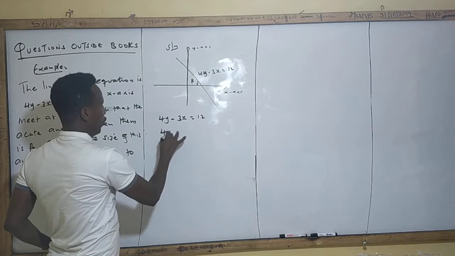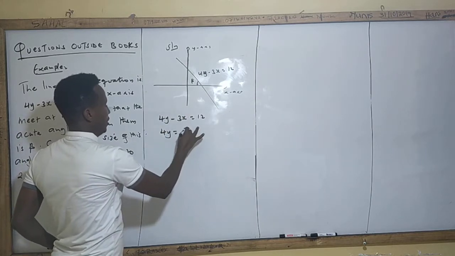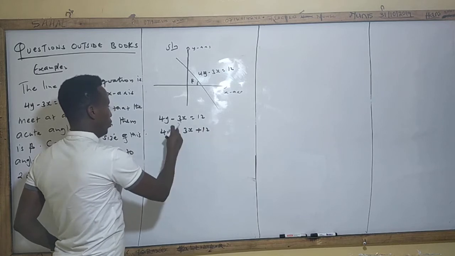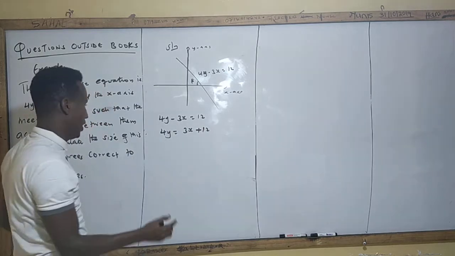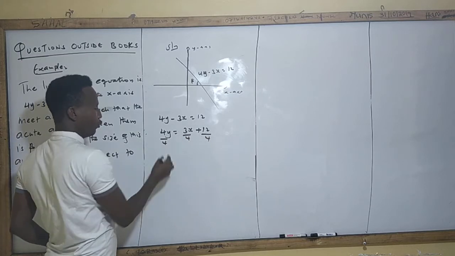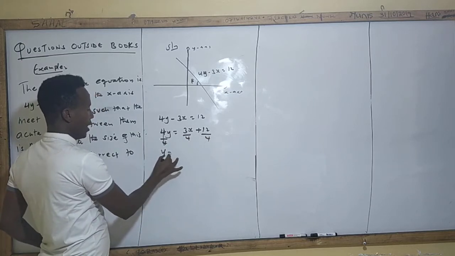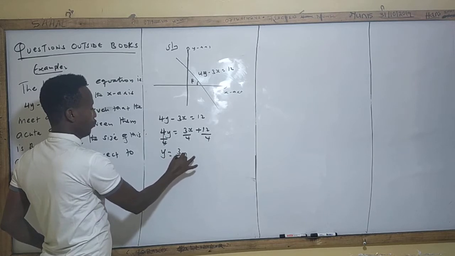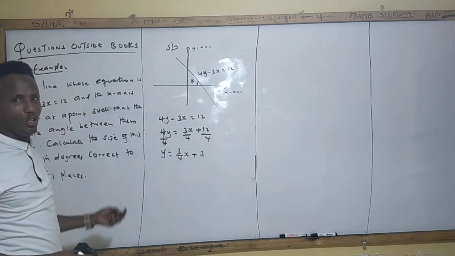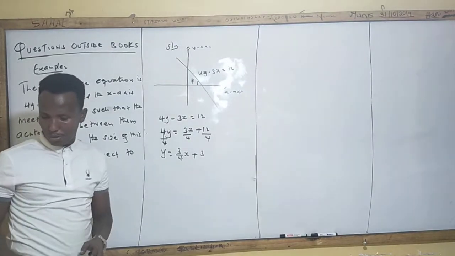You're going to say 4y is equal to 3x plus 12. We take this one to the other side so it will change the sign. Then divide throughout by 4, okay? The coefficient of y cancels. So y is equal to 3 over 4 x plus 3. You have written your equation in the form y is equal to mx plus c.